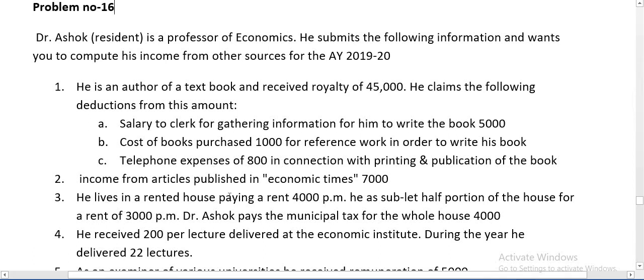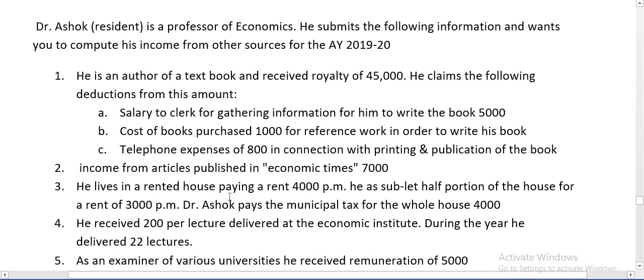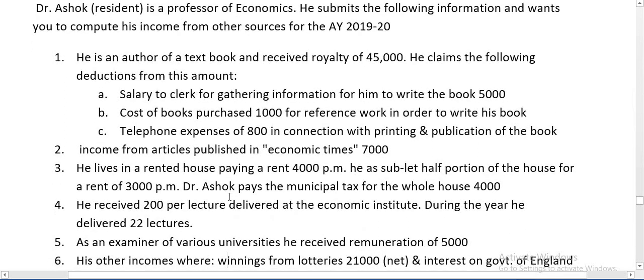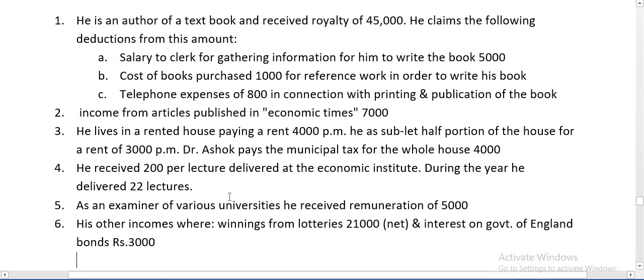He lives in a rented house paying a rent of 4,000 per month. He has sublet a portion of the house for a rent of 3,000 per month. Dr. Ashok pays the municipal tax for the whole house 4,000. He received 200 per lecture delivered at the economic institution. During the year, he delivered 22 lectures.